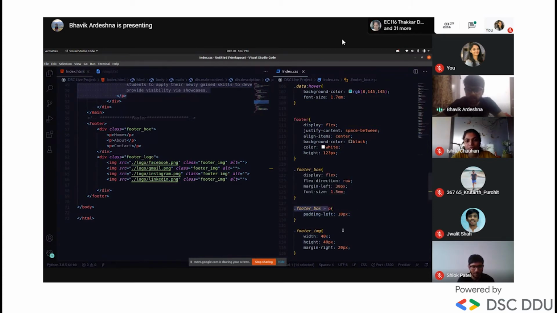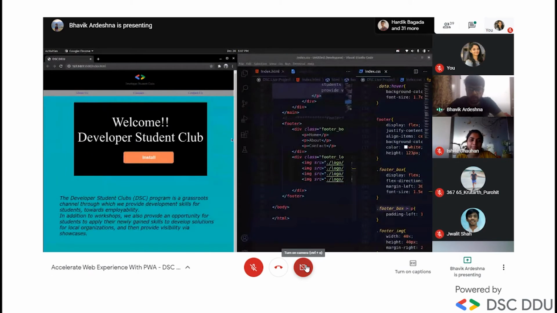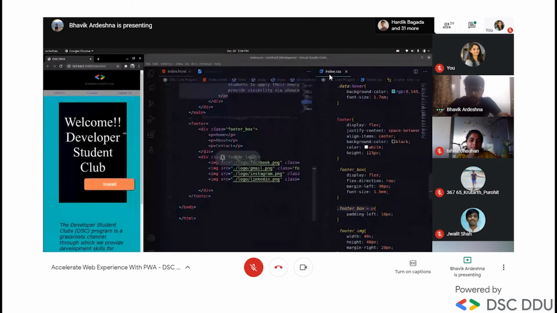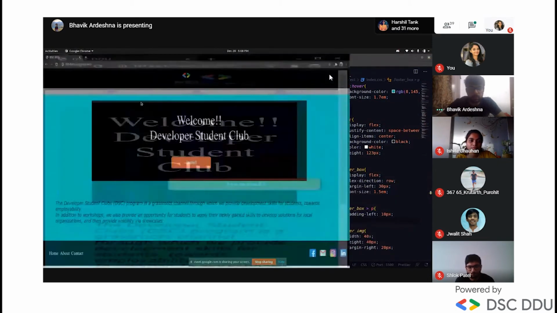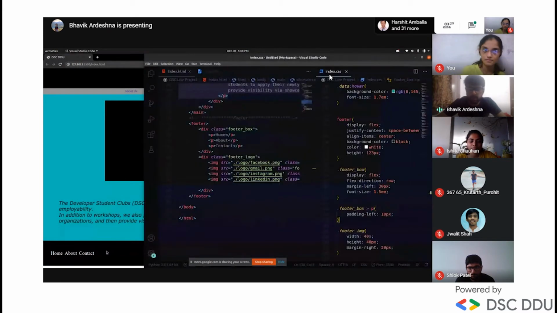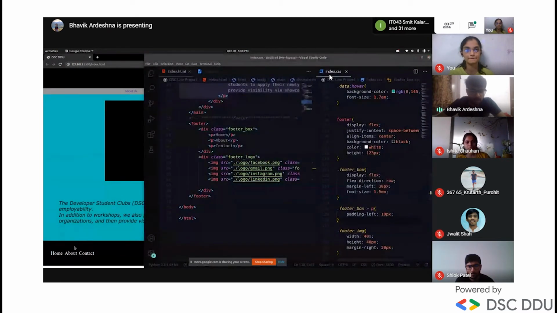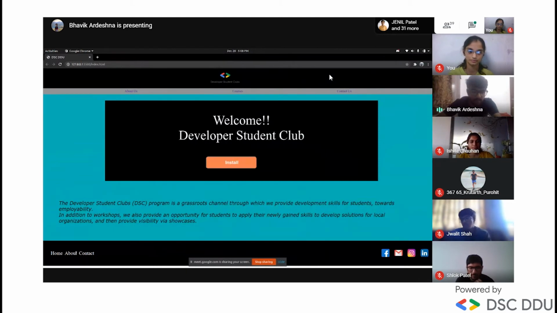Okay, does anyone have a doubt in this syntax? Can you unmute? Okay, so let's save here and see. Look, home, there is space in between and about, because I gave a padding left, so about will have padding of 10 pixels from the E of home. And similarly, contact will be 10 pixels away from the T of about. And home as usual.